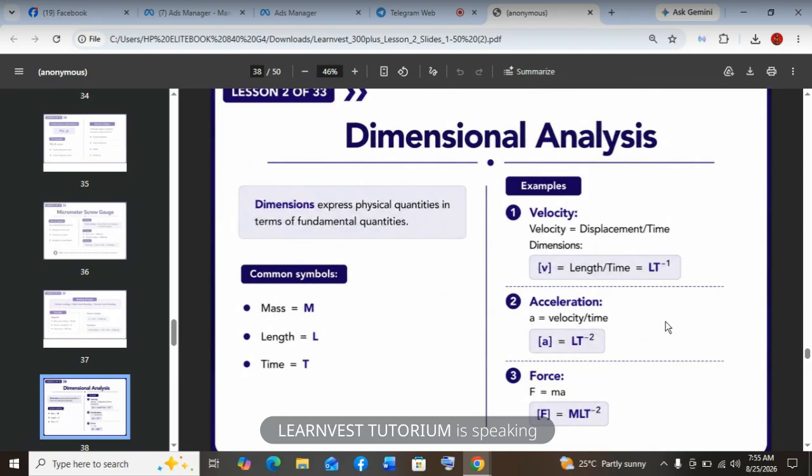We can also classify these quantities into scalars and vectors. So scalar is a physical quantity that has magnitude but no direction, while a vector is a physical quantity that has both magnitude and direction. So I'm just going to give you 3 illustrations.